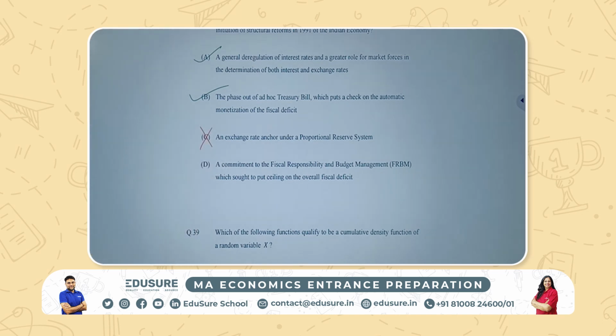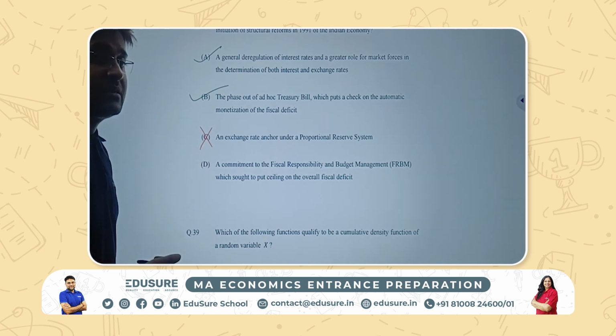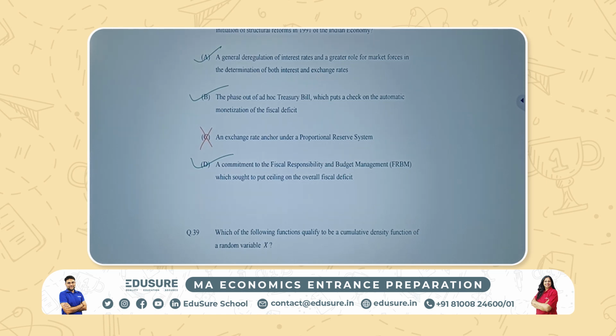A commitment to the fiscal responsibility and budget management which sought to put ceiling on the overall. Yes, definitely each and every finance minister looks for this to happen. So the answer is A, B and D. C is not a reality today. So it's more of a logical question as well. If you take a look at it, C is not a prevalent practice ever in India. So it cannot be the answer. Remaining three have been prevalent. So you can take a calculated guess and mark A, B, D, which is also the correct answer.